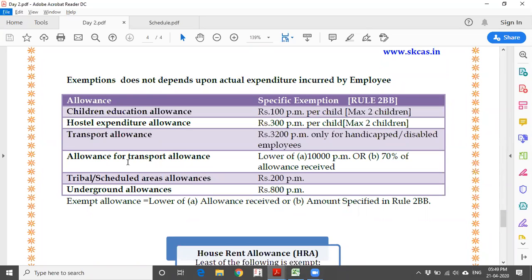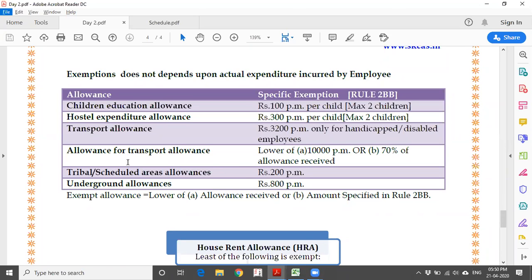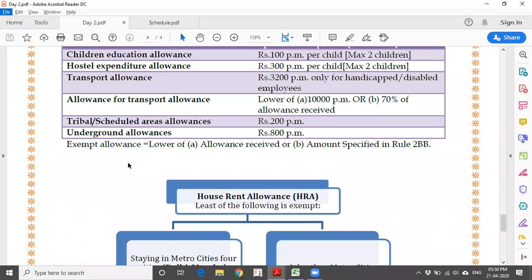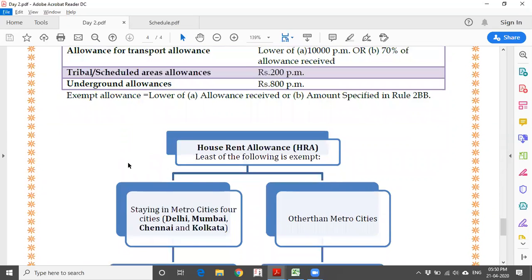Say for example, I have received 15,000. Whether 10,000 is allowed? No. Maximum is 70% of 15,000. So what is the amount you are going to calculate out of that? So the maximum of 70% or 10,000, whichever is lower, will be allowed as an exemption. So these are the couple of exemptions I intended to tell you. Next, let us come to house rent allowance. This is one of the allowances I am trying to explain to you.